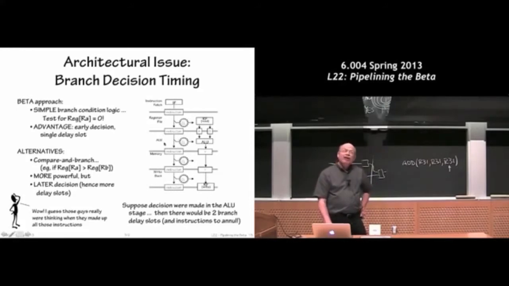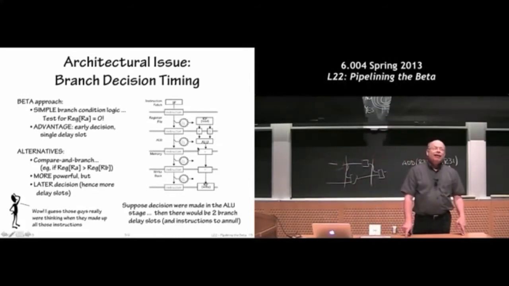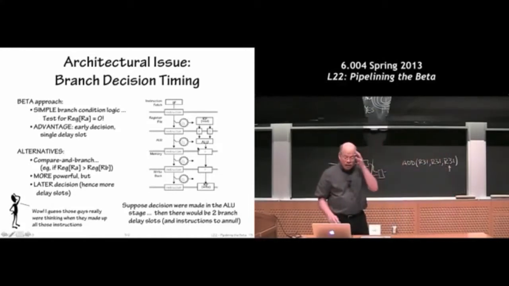However, if we made our branch decision later, for example, if we had a branch instruction that used the ALU to do a subtract and find out if one register was greater than another, we could say branch if register A is greater than register B, if that was an instruction in our machine. If we chose to take that branch, we'd now have 2 instructions to throw away.